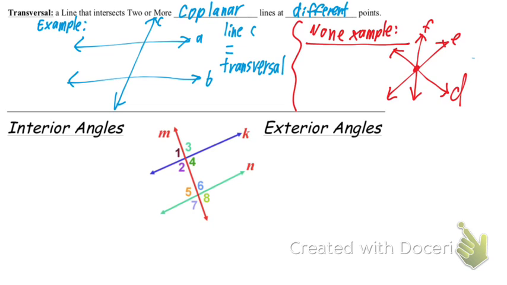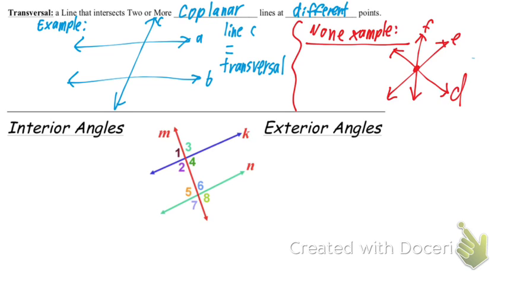So you could say, well, line E, as an elephant, intersects line D, doggo, and line F, fantastic doggo, intersects 2 different lines, but it's at the same point. So rather than intersecting at 2 different points, it intersects 2 lines at the same point, okay? So that would not be an example of a transversal. Does that make sense of the difference between those two? So we're still having a line intersecting 2 others, but the difference is on the left, it's at different points. On the right, it's at the same point. So the left is a transversal, the right is not. Questions on that at all?